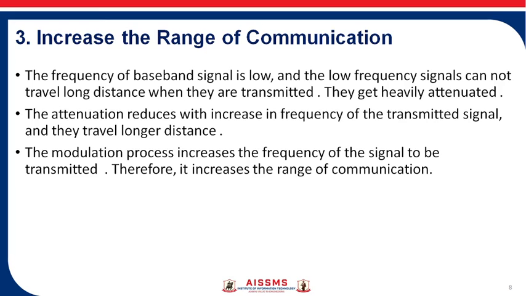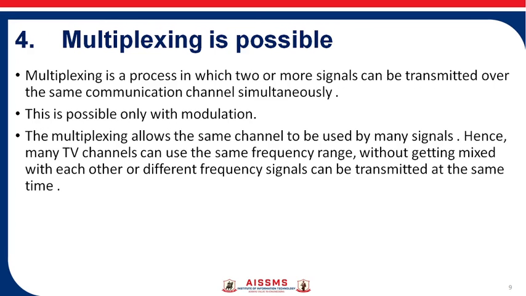The third one is increase the range of communication. The frequency of baseband signal is low, and low frequency signal cannot travel long distance when they are transmitted. They get heavily attenuated. The attenuation reduces with increasing frequency of the transmitted signal, and they travel longer distance. So modulation process increases the frequency of the signal to be transmitted, therefore that increases the range of communication.